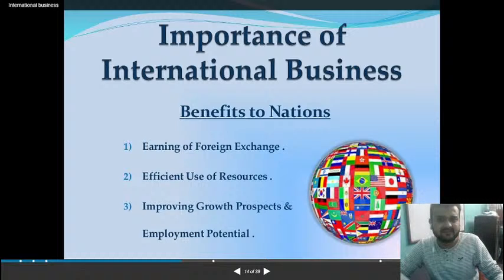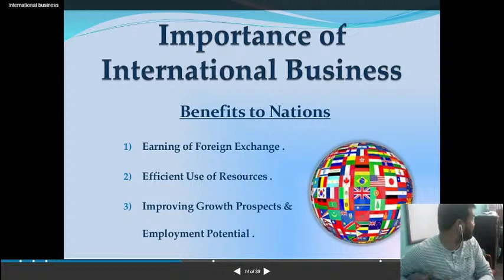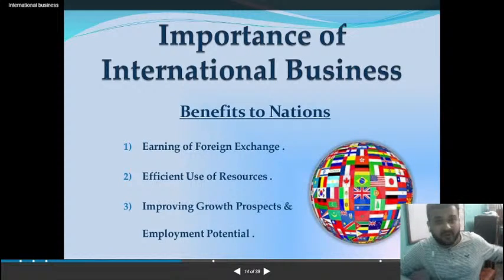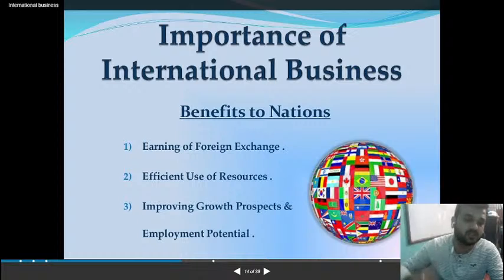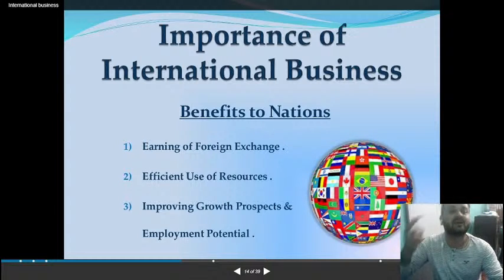Benefits to a nation. How does international trade benefit a nation? If, for example, you as an Indian citizen are going for international trade, what are the benefits that you are getting? Okay. Number one is you start earning in foreign exchange. If you are selling goods to USA, you will earn in dollars and not in rupees. So your earning will increase.